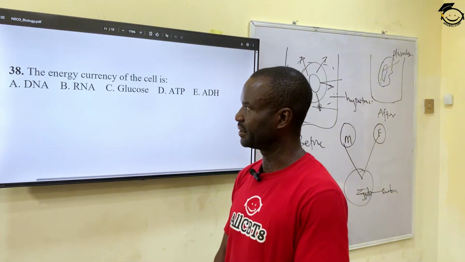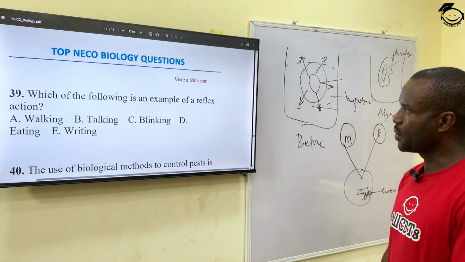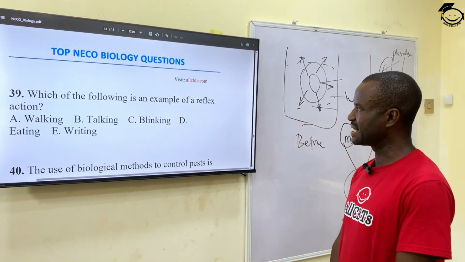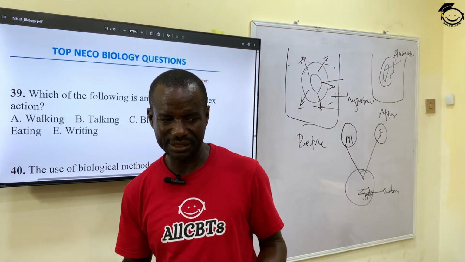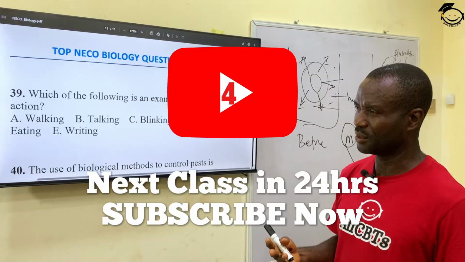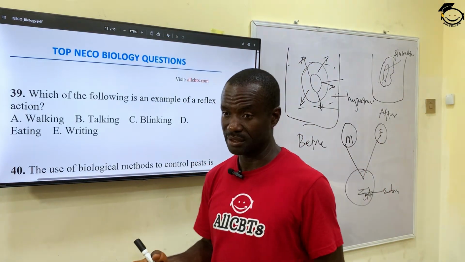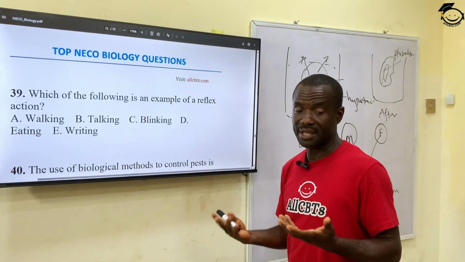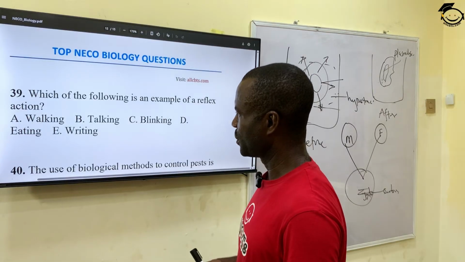Number 39. Which of the following is an example of reflex action? A reflex action is an action that cannot be coordinated by will, actions that are not controlled at will, such as breathing. So A, walking.